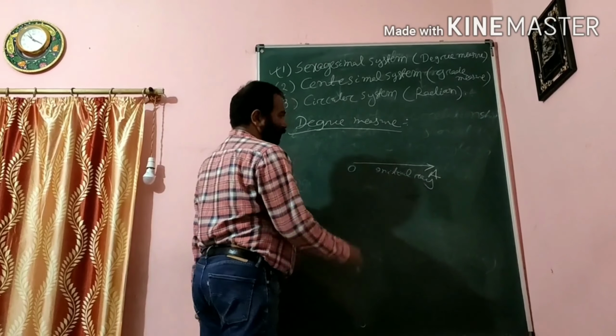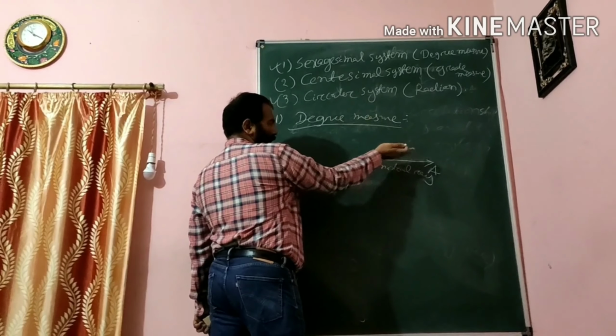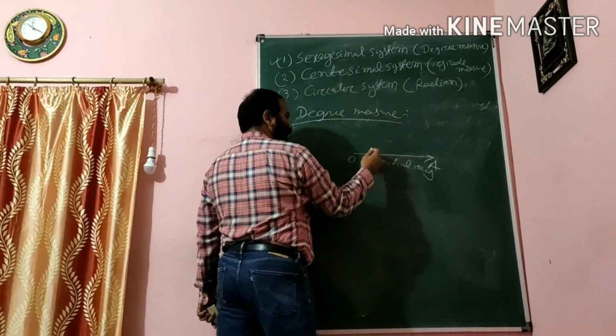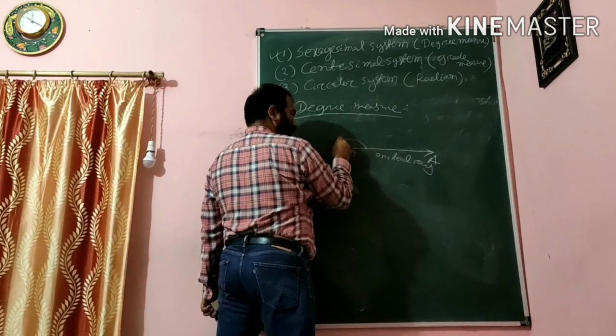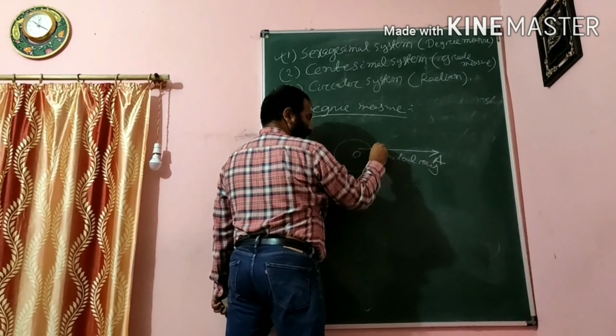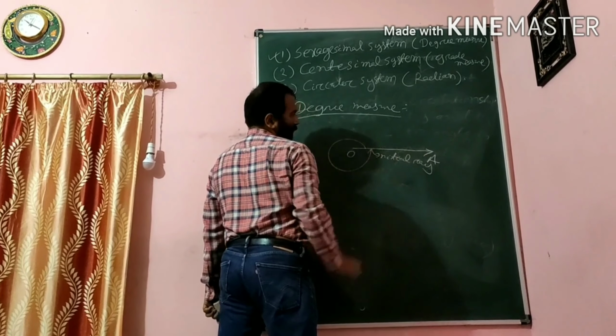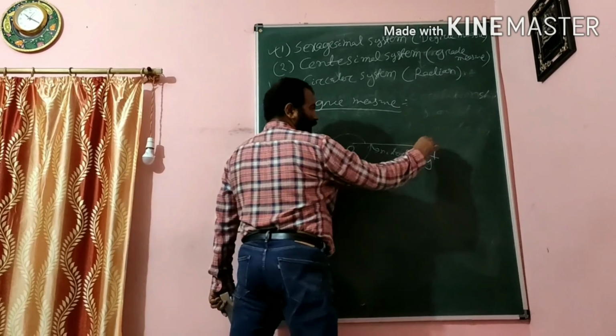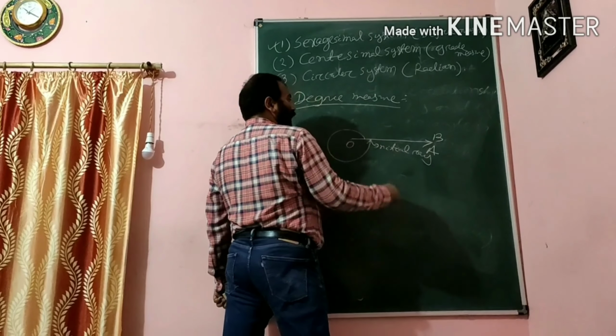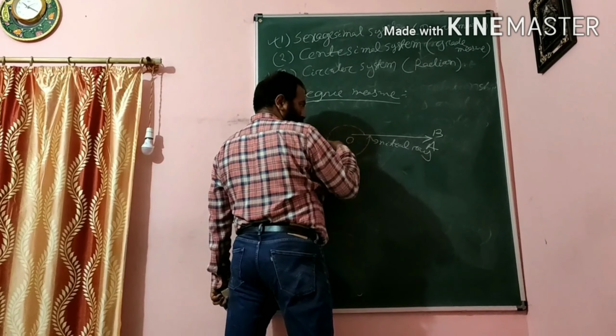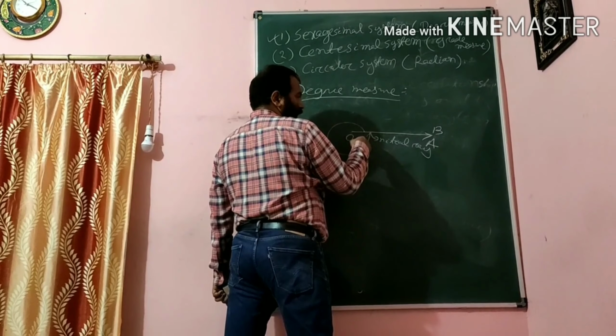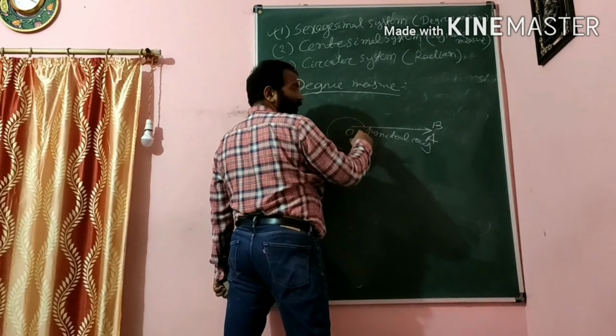Now OA is rotated, and finally it reaches the initial line again, meaning we get OB again. This is one complete rotation.